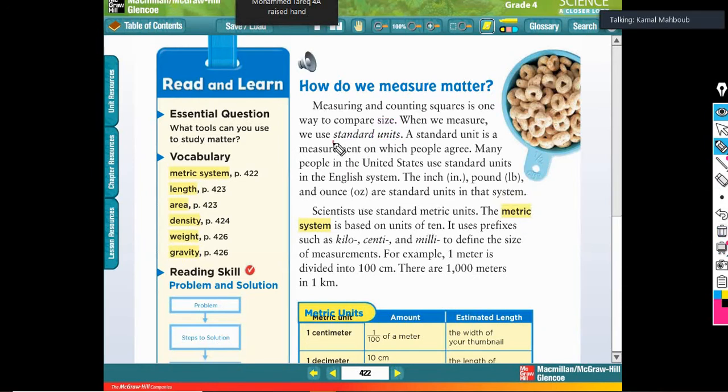At the beginning we have something called standard units. Standard units, guys, it means the measurements that people agree with. What does it mean? Suppose that I and my friends create a new unit. Yes, we will create a new unit. Suppose that we will measure mass by donuts. Yes, that's my opinion. I will measure mass by using donuts.